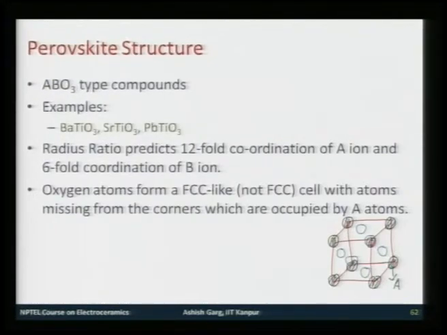Now, where does titanium go? I am saying it should go to 6-fold coordination. 6-fold is octahedral coordination. Where is the octahedral coordinated site in this kind of structure? It would again be at the center of the unit cell.